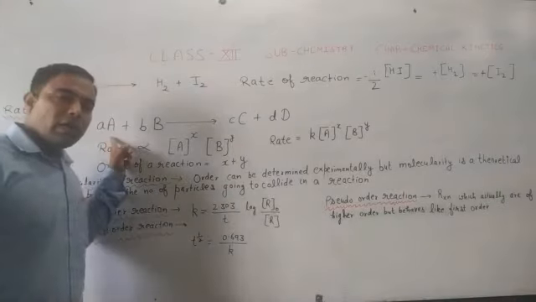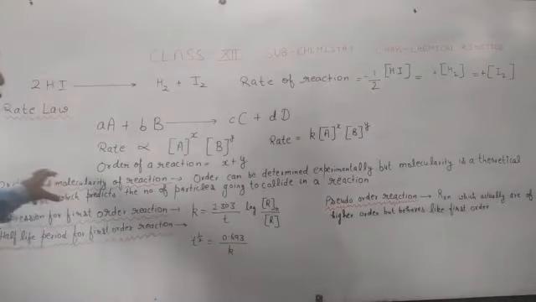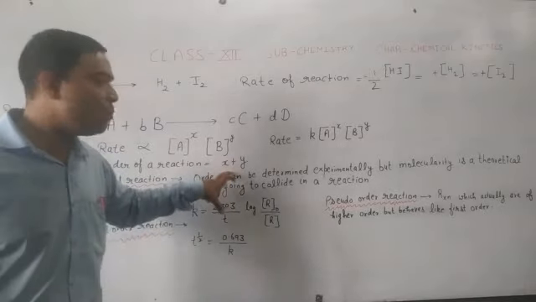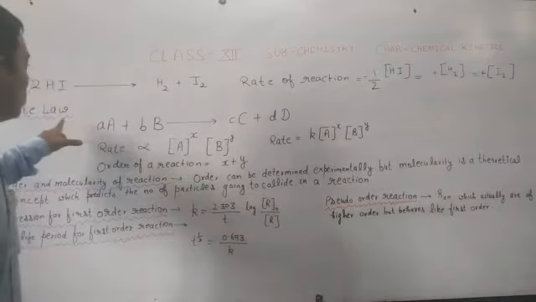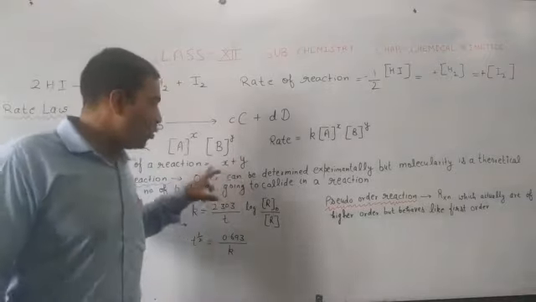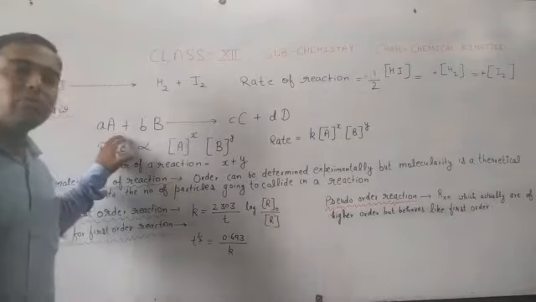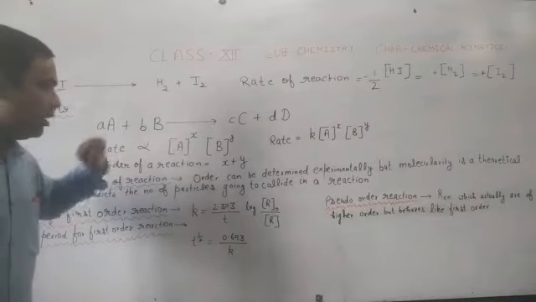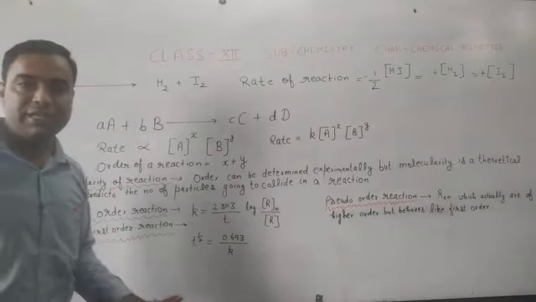Now a and b are the stoichiometric coefficients, but the order of a reaction is the sum of the powers that may or may not be equal to the stoichiometric coefficients of the reactants. That is, the order of reaction is the sum of the powers which are raised to the terms representing reactant molecules, and these powers may or may not be equal to their stoichiometric coefficients.